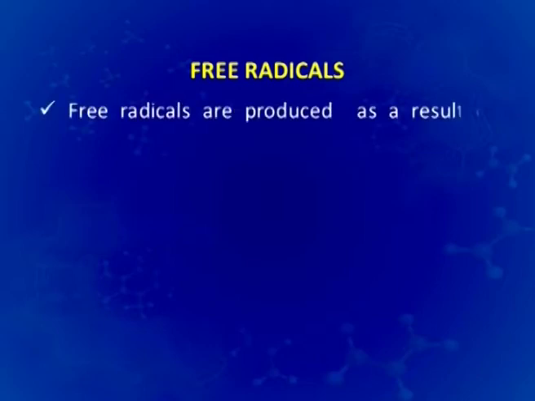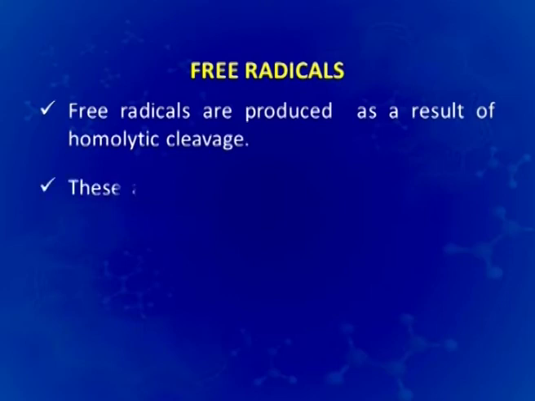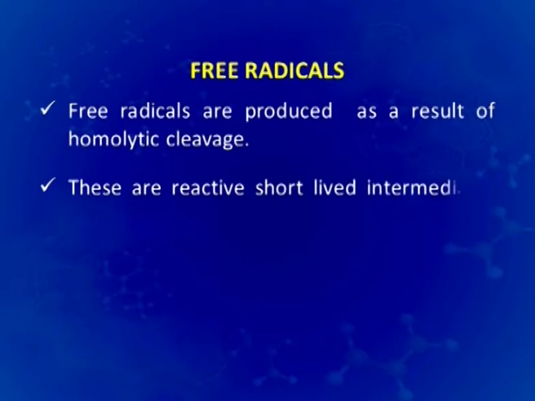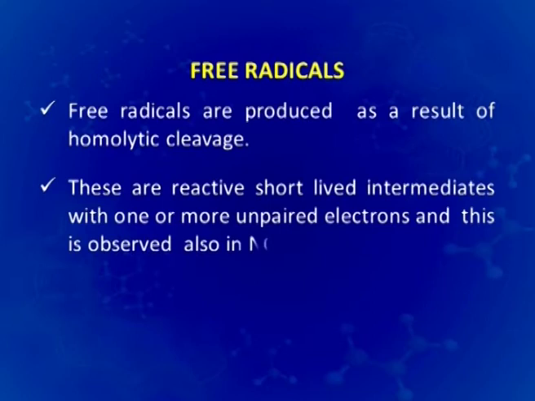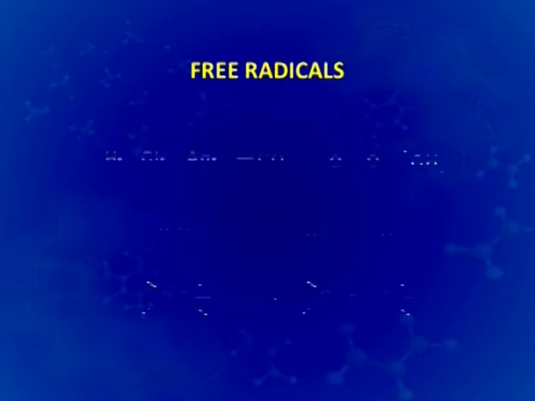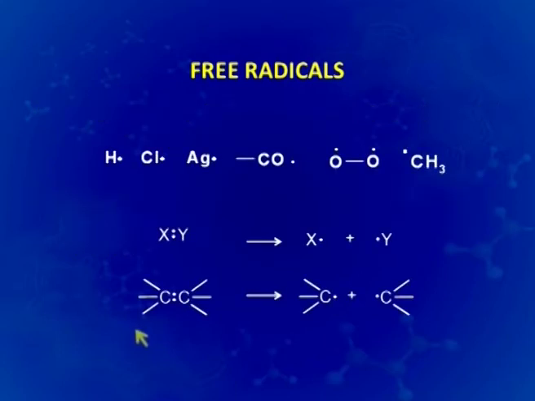The last type of intermediates which we would deal with in this presentation are free radicals. You would again recall the free radicals are produced as a result of homolytic cleavage. These are reactive short-lived intermediates with 1 or more unpaired electrons, and this is observed also in NO, NO2, sodium or the chlorine atom. The examples are shown here, and here is the way the radicals are produced.